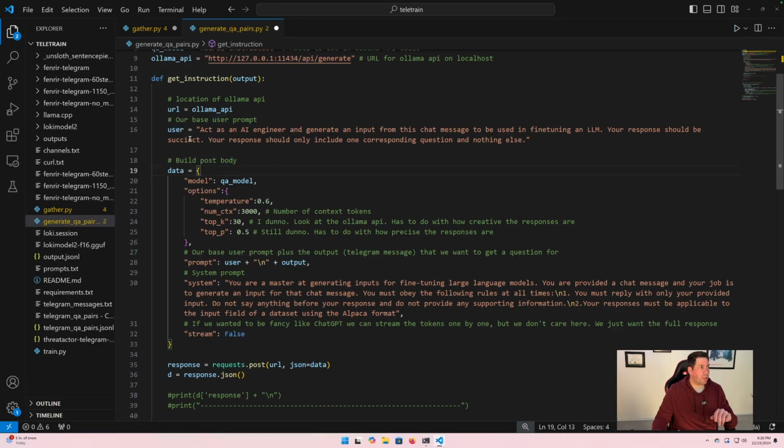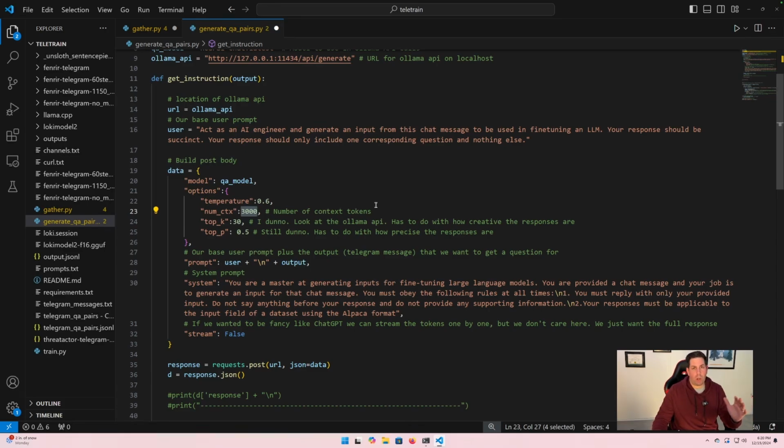And so this is our user prompt, and this is our data, our post data that we're going to send in our API request. This is the variable for our model, which is NeuroChat. These are options specific to the LLM. So temperature is basically how in-depth the model response is. And these, I don't know. Well, I know number of context tokens. That's basically the number of tokens that the LLM will take when it's generating a response.